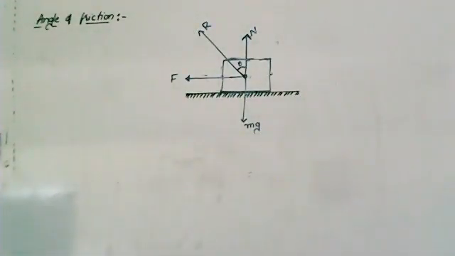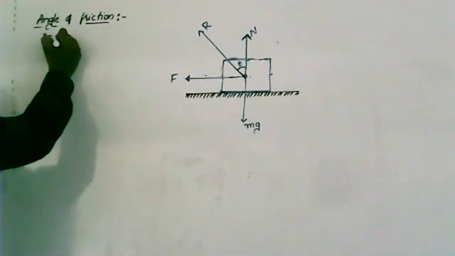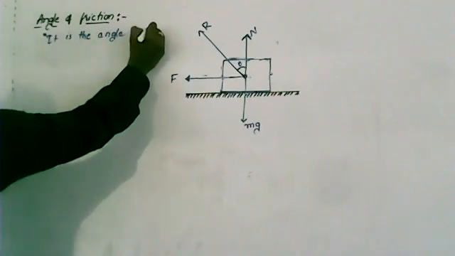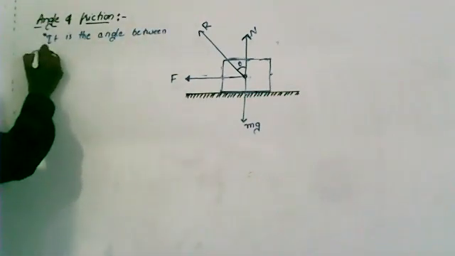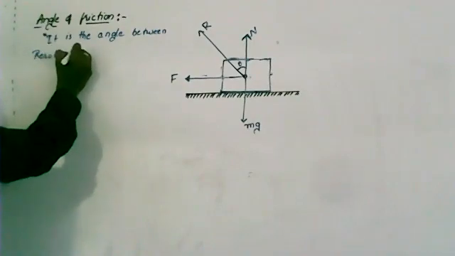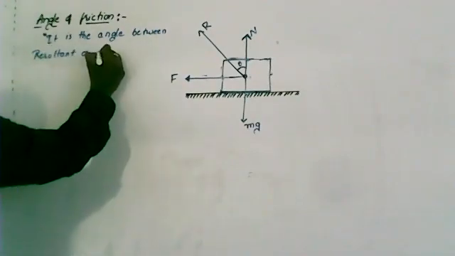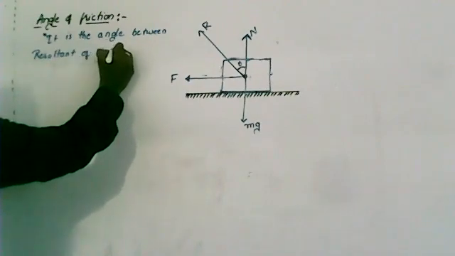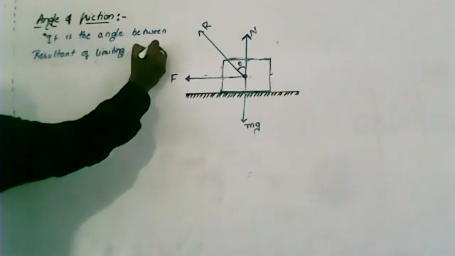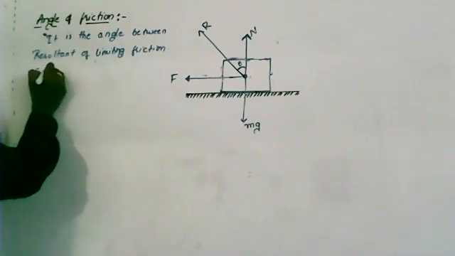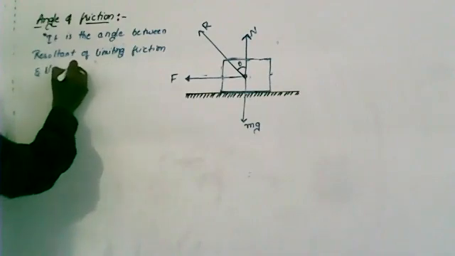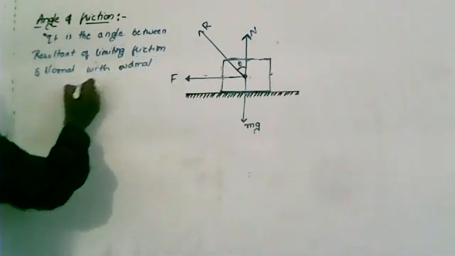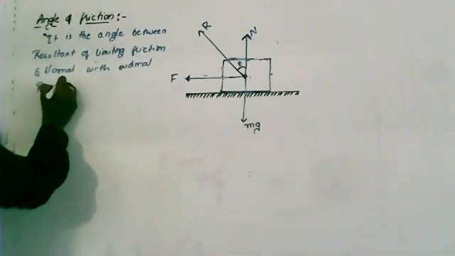Are you clear? Now what do you mean by angle of friction? It is the angle between the resultant of friction or limiting friction and normal, with the normal reaction force.